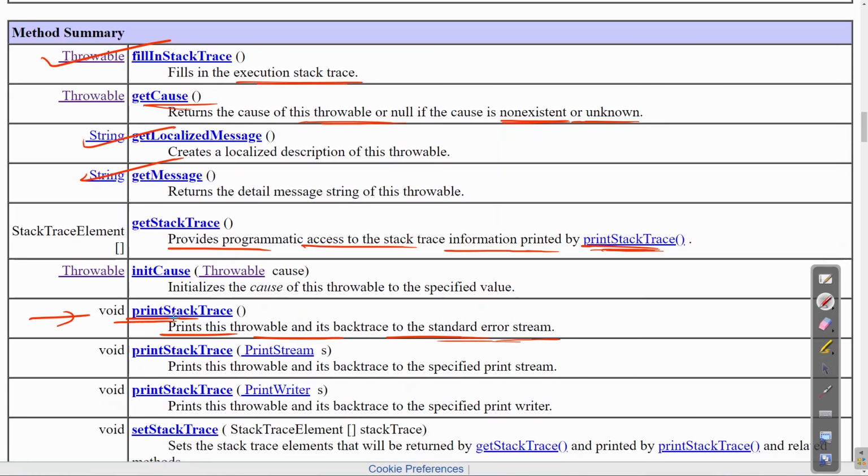Similarly, there are some method overloads provided by this class. Like there is the one with PrintStream s, and there's the one with PrintWriter s. So this prints the Throwable and its backtrace to a specified print stream. Similarly, the second one prints the Throwable and its backtrace to the specified print writer.